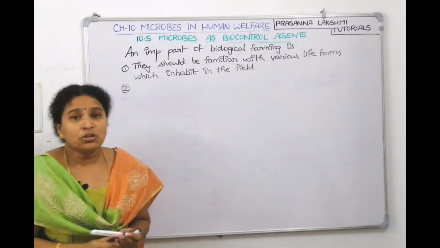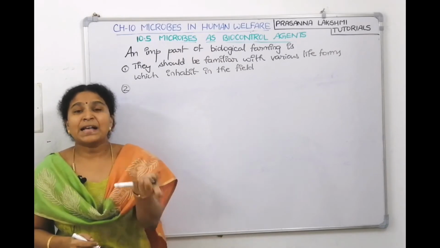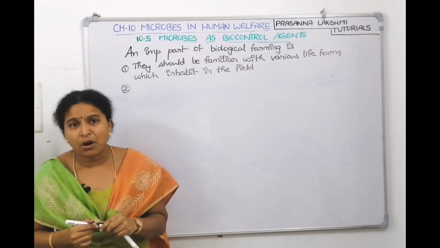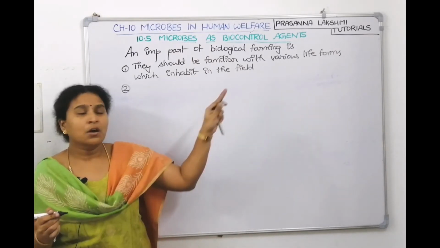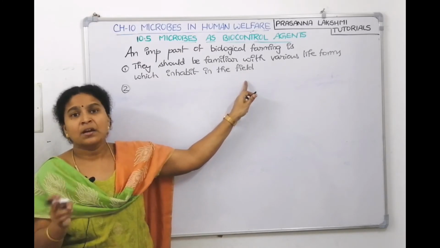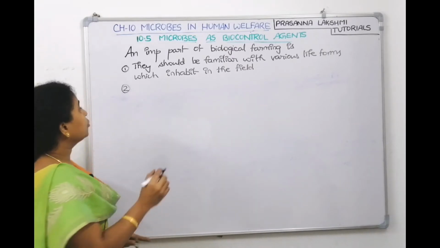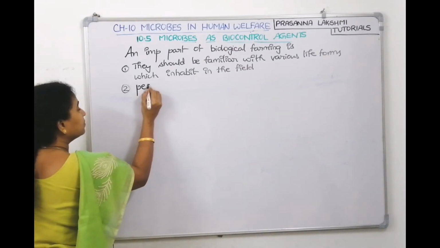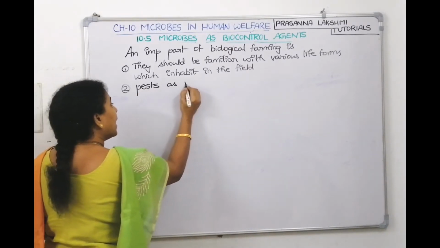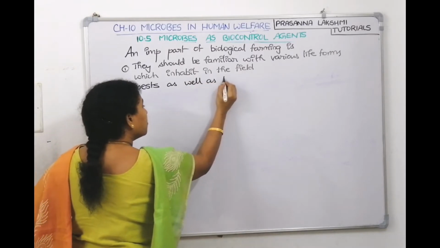And then he should know the pest as well as its predator. He should have knowledge regarding the pests also. Okay, if rice plants I am growing, rice plant is infected by which pest and who is a predator for the pest. He should have knowledge regarding the pests as well as the predator.